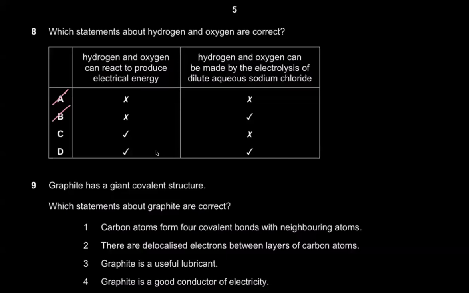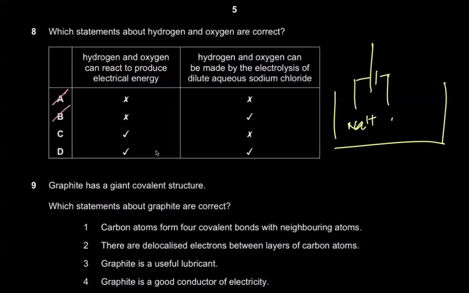Now, hydrogen and oxygen can be made by the electrolysis of dilute sodium chloride. Let's do it, right? So if we perform electrolysis, let's make our electrolysis chamber. Dilute aqueous sodium chloride means you're going to have the sodium ions, the chloride ions, and because it's aqueous, you'll also have the hydrogen ion and the hydroxide ion.